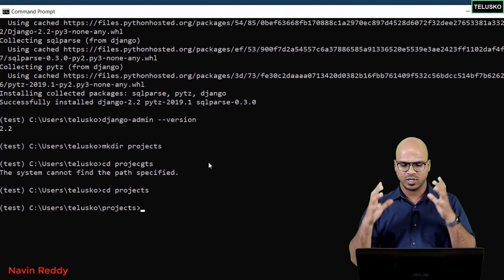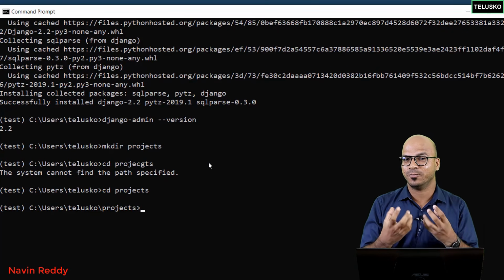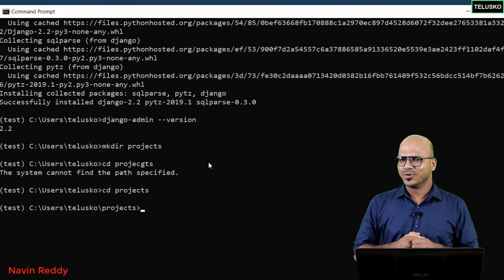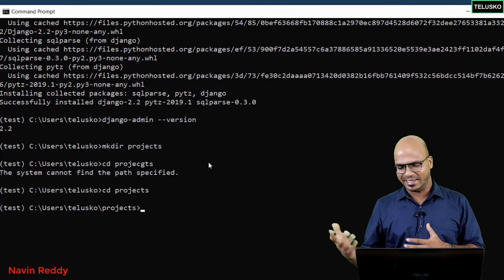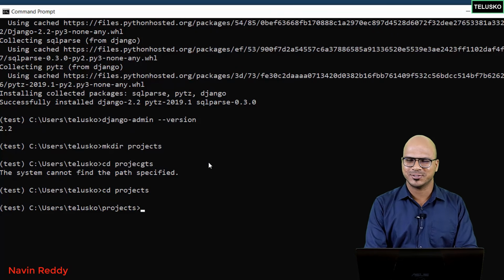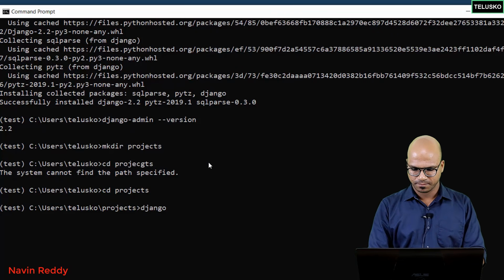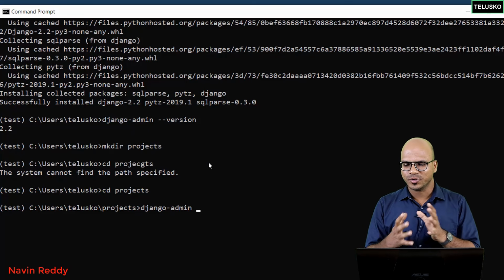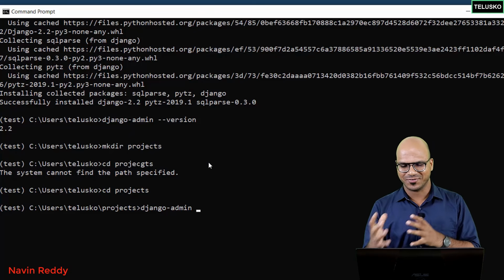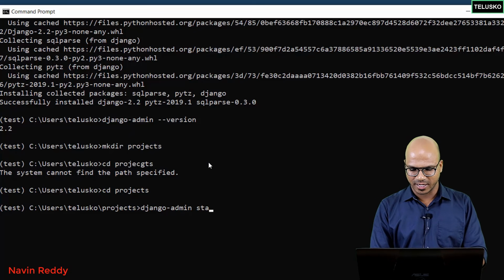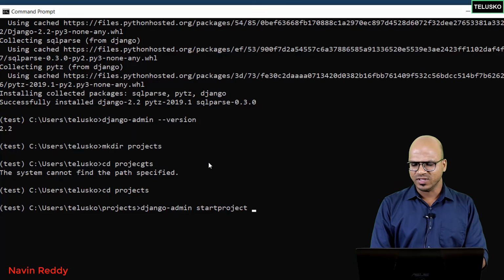We got a folder and we are into it, and let's create our project here. Now to do that, we have to use a command again, but don't worry, once you get used to it. So we'll say django-admin. Whatever you want to do, you have to do with this thing. You have to say django-admin, and you have to create a project, which is startproject, and I will give a project name.